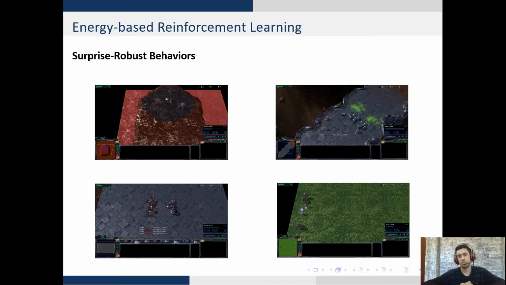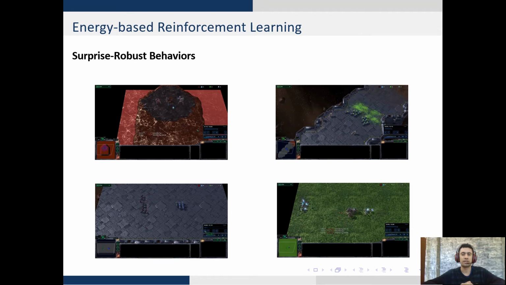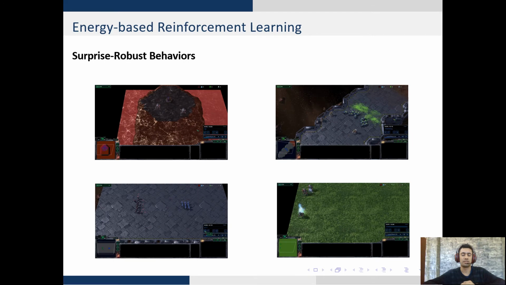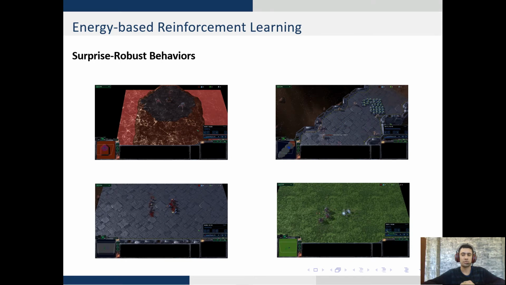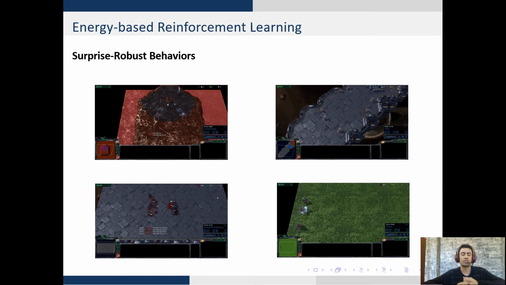I direct your attention to the top right plot, wherein you see the agents collaborate together on a significantly challenging scenario. The agents are presented with a significantly large number of enemies, that is 27 opponents. The only optimal policy here is to collaborate and sacrifice the lives of fellow agents in order to win the game. And what you see is that the agents learn this behavior and become robust to surprising enemies, hence demonstrating improved performance. The MX method presents suitable stochastic robustness. However, it does not demonstrate any insights for practical usage because the setup consists of only simulation and video-based games.